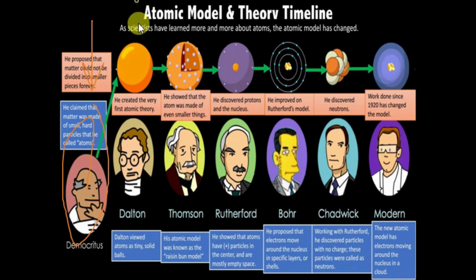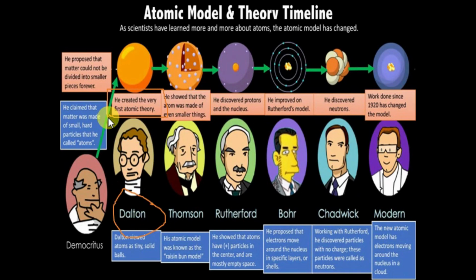Now we have the next scientists, who discovered something and also gave the evidence. First we'll study Dalton. Dalton created the very first atomic theory, and he said that atoms combine in definite proportion.